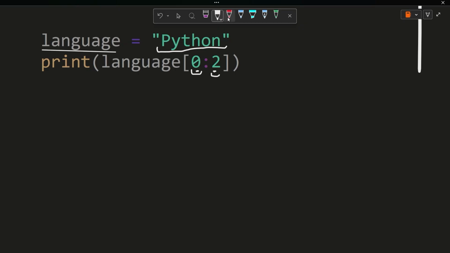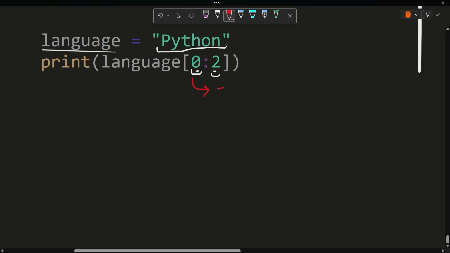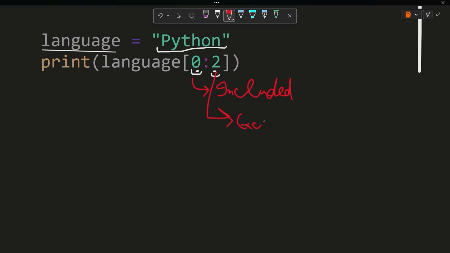But one catch is here. The starting value is included and the ending value is excluded. You need to understand this: we are writing the variable name, language, and in square brackets we are writing 0 colon 2.